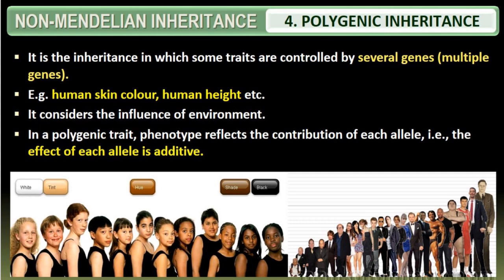So I will repeat it. What is polygenic inheritance? It is a condition where two, three or more genes influence a single character or a single trait in an additive manner. They aggregate to express a single character, and that is what we call polygenic inheritance.